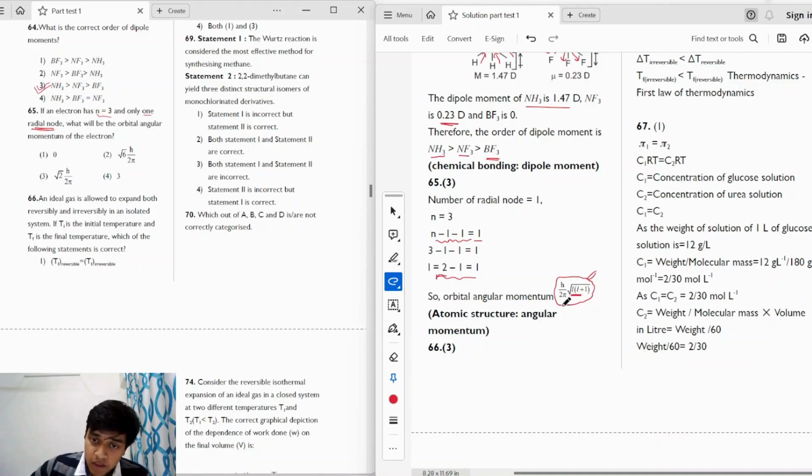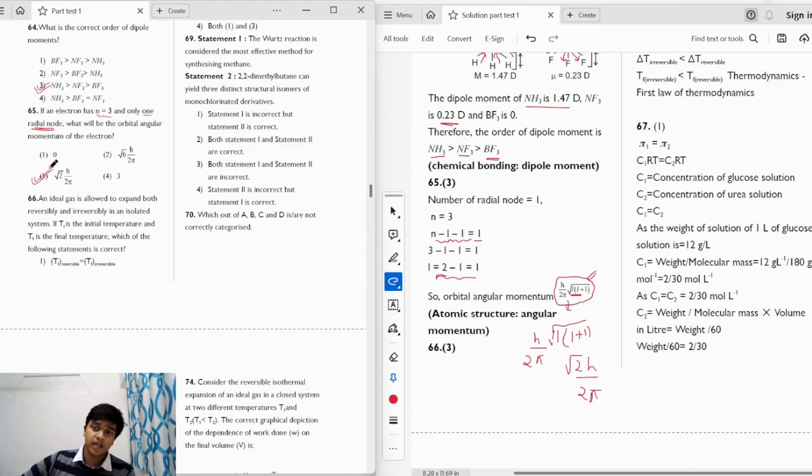So when we substitute in the orbital angular momentum formula, we get h divided by 2 pi under the root, and the value of L turns out to be 1. So we substitute L by 1, and we get 1 multiplied by 1 plus 1, which gives us root 2 h divided by 2 pi, which is in our option 3. So option 3 will be our correct answer.